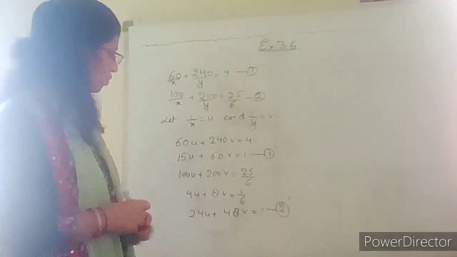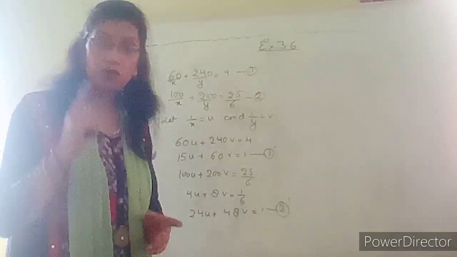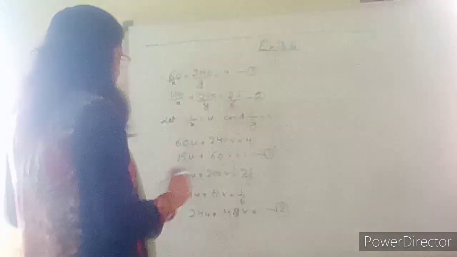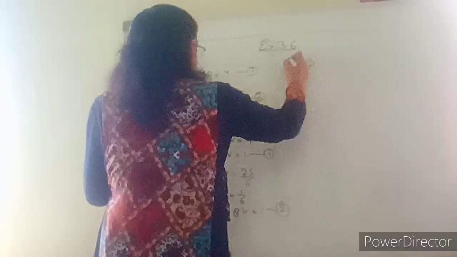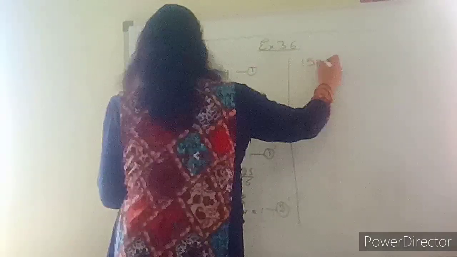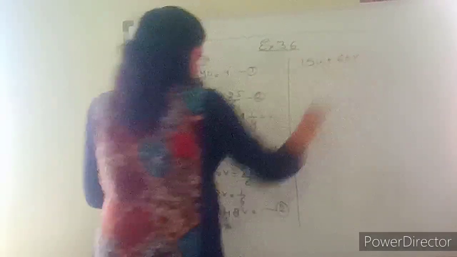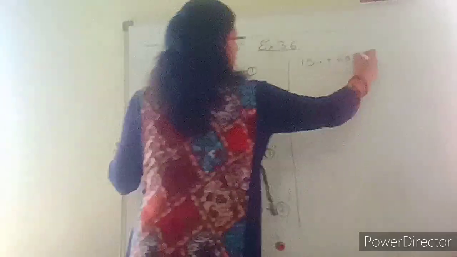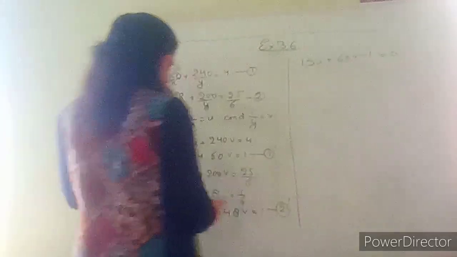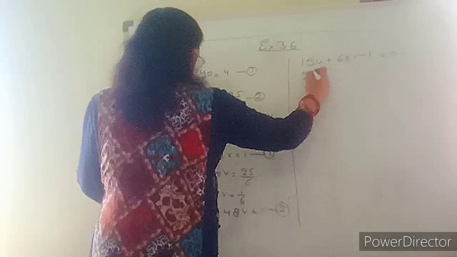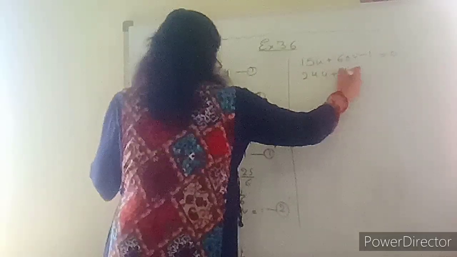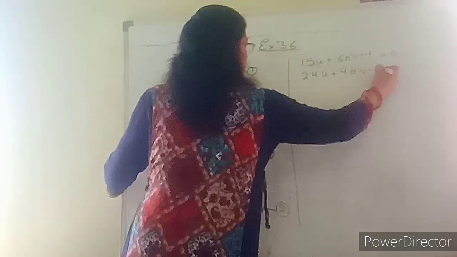I can solve it by the cross multiplication method. I am solving it. 15u plus 60v, I am bringing this 1 to this side, minus 1 equals 0, and the second equation 24u plus 48v minus 1 equals 0.